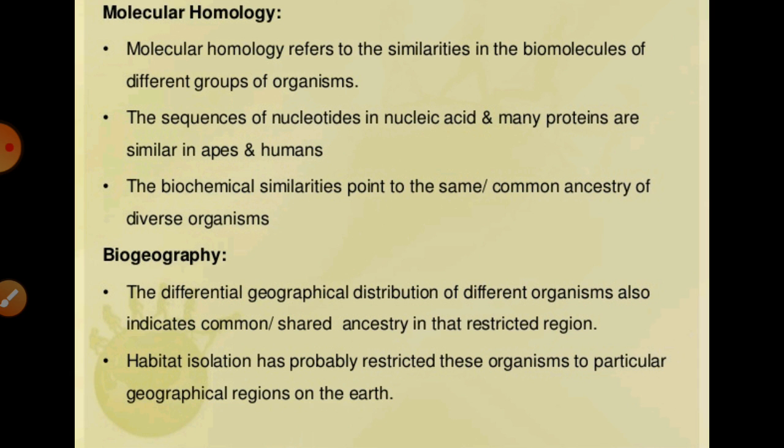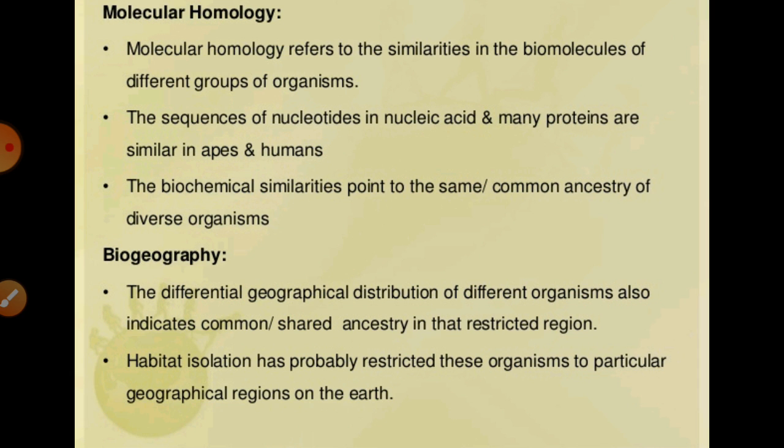And we can say there is no difference between the two in the amino acid sequences of protein cytochromes, especially in the chimpanzee and the human being. So directly or indirectly we can say that these substances, even the nucleic acids, nucleotides, base pairs of the DNAs, are similar. So they are evidences of evolution.